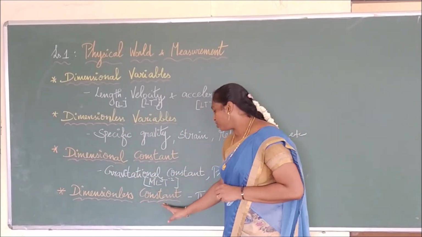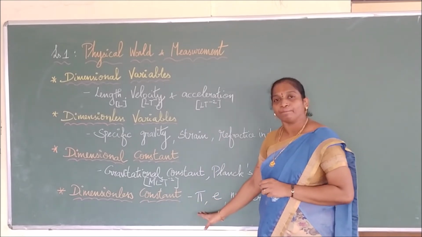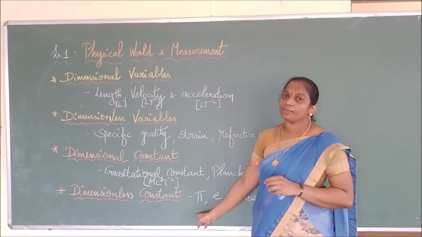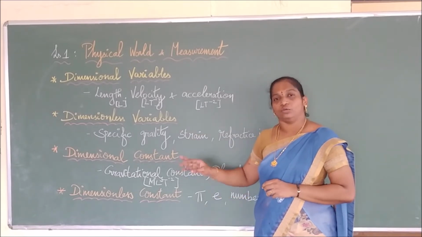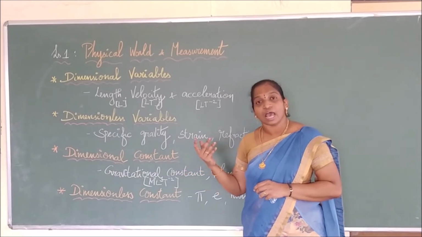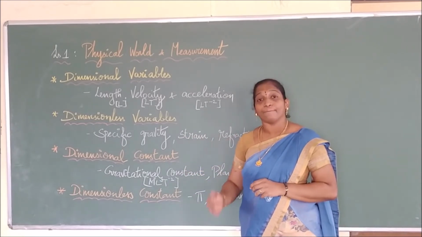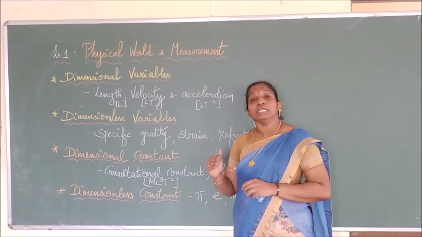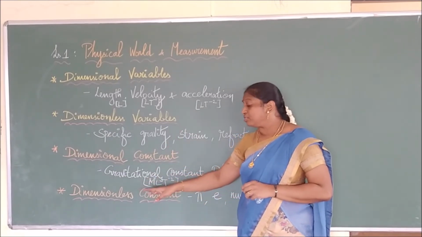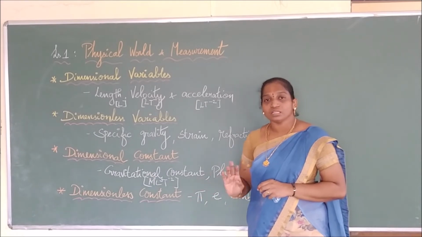If I say dimensionless constant, you know the value of pi. Pi is the standard value of what? We can say it is 22 by 7 or 3.14. So it is a number. It is a constant but it doesn't have any dimension. We are not able to represent the physical quantity in terms of a dimension. Therefore, we call it a dimensionless constant. Is it clear to you?